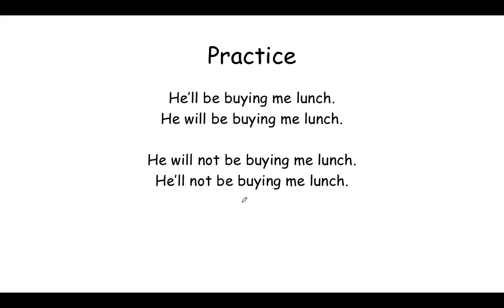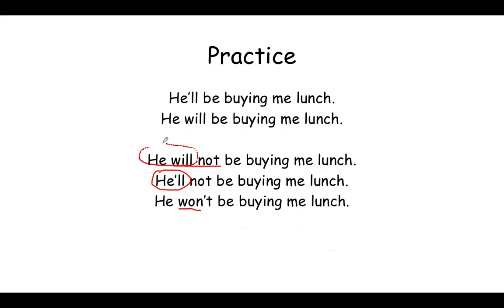He'll not be buying me lunch. We can also say he won't be buying me lunch because won't is will not, right? And he'll is he will. So you'll see how he'll and won't both use will in the word.